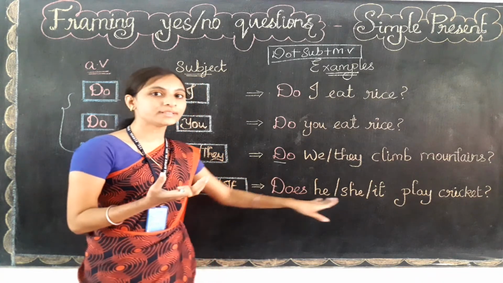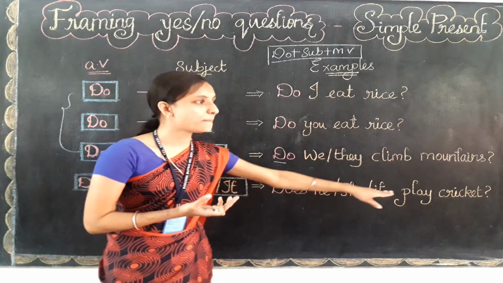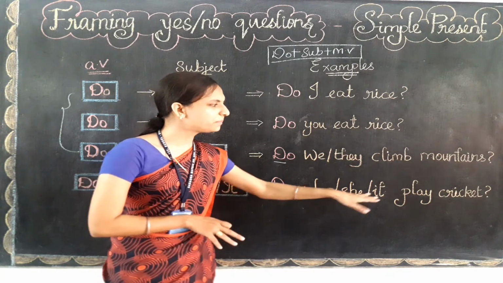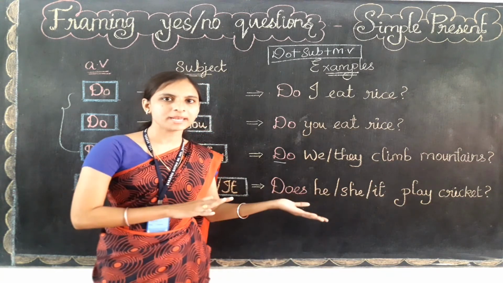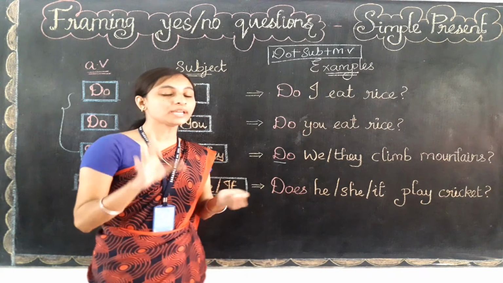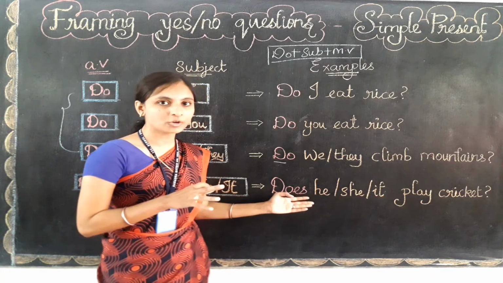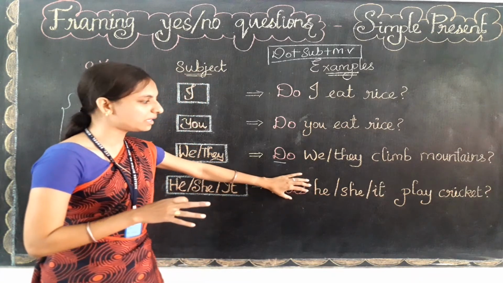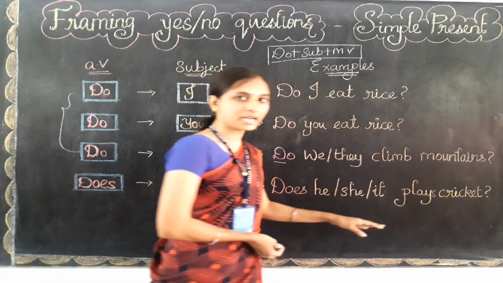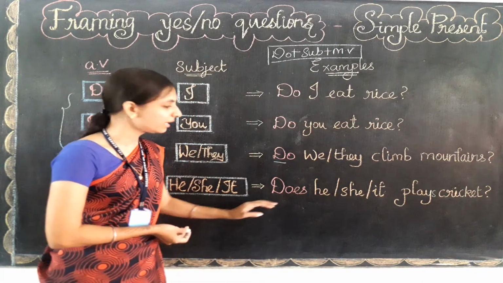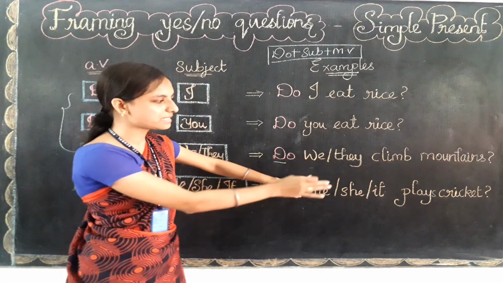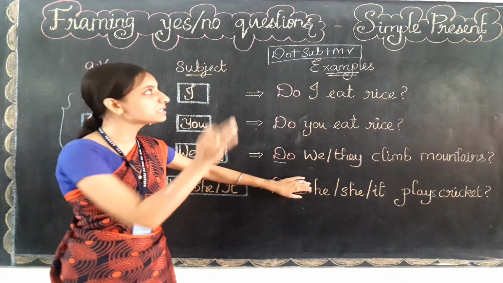Okay, let's read out for the subject she. Does she play cricket? அவள் cricket play பண்ணாளா? Does it play cricket? அது cricket play பண்ணுச்சா? So for these subjects we need to use does only. Okay, suppose if I am not asking a question, the sentence will be given like this only. He plays cricket. For the subject, third person singular, just leave this does. He plays cricket, she plays cricket, it plays cricket is the sentence for the simple present.